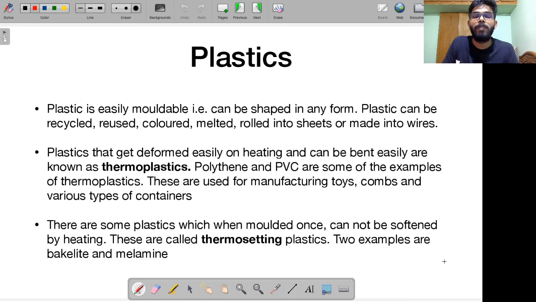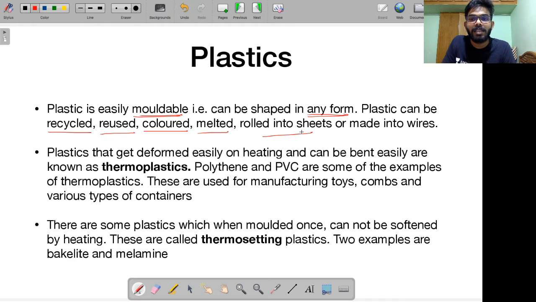What is special about plastic is that it is easily moldable. You can mold it into any shape that you feel like, right? It can be molded into any form, into any shape. Plastics can be recycled. They can be reused. Remember, they can be colored. You can impart any color to it. They can be melted. Plastics can be rolled into a sheet, or plastics can even be made into wires. This is what they are, so easily moldable.